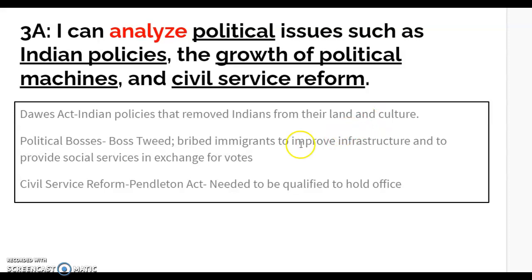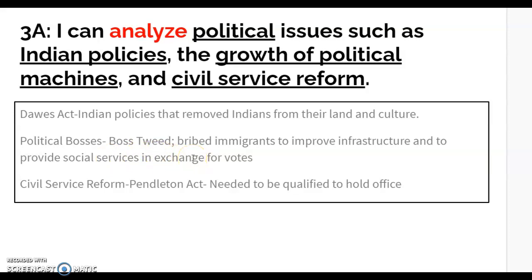Another political issue during the Gilded Age were political bosses. As we have an influx of immigrants coming in, we have political bosses, Boss Tweed being the most well known. Basically, how he gained his political power was he bribed the immigrants coming into the United States, saying that he would improve the infrastructure and social services like food, housing, and sanitation on the streets if people voted for him.